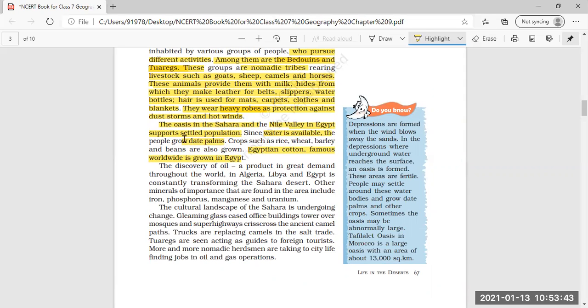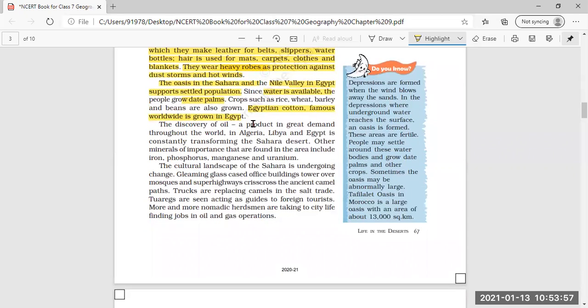People are settled around the oasis and the river Nile valleys in Egypt, so that they can have at least a little bit of water for the growth of the crops, for their animals, and for themselves.